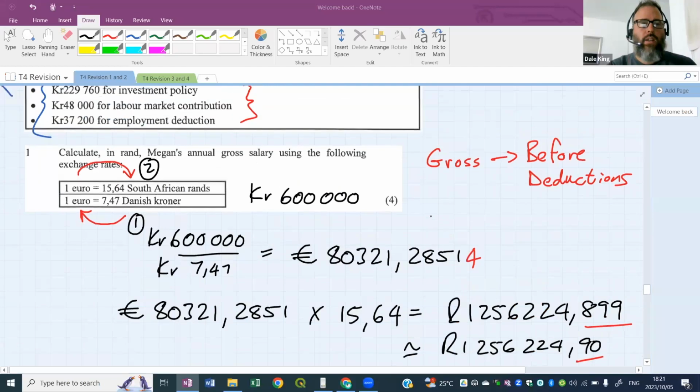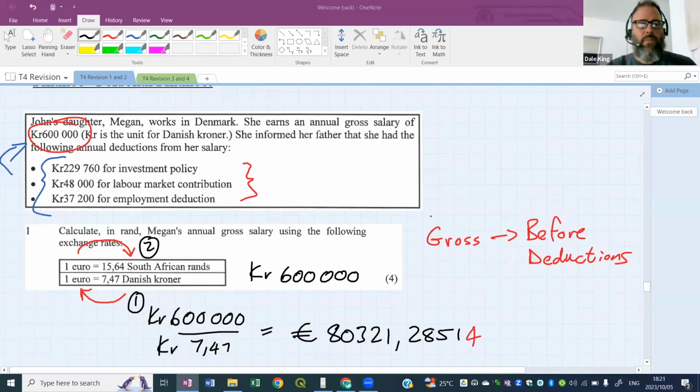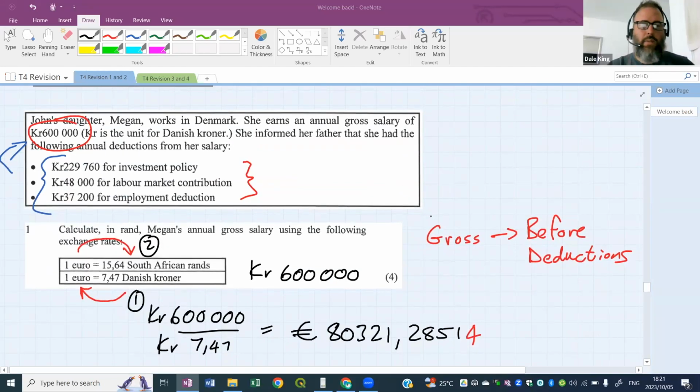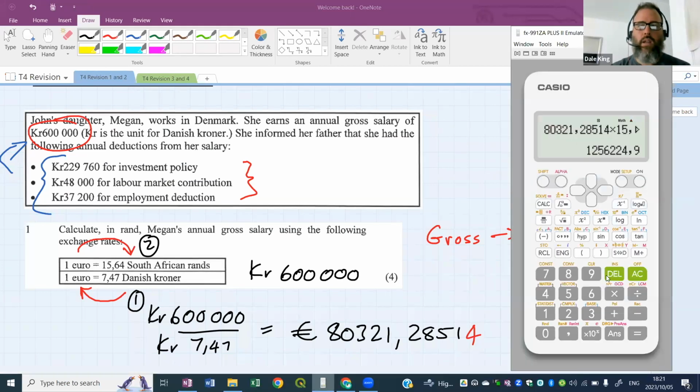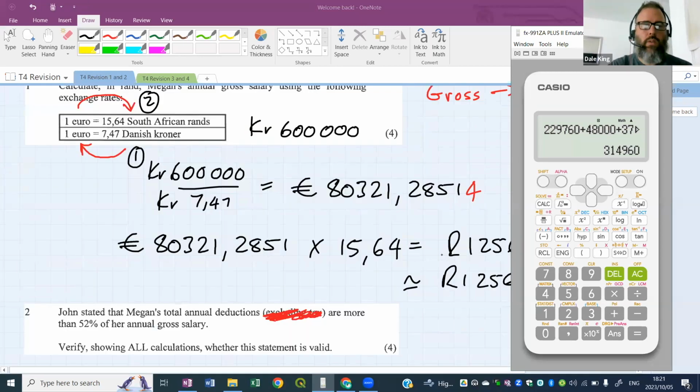All right, let's check it out. I'm not going to write the whole sum out. I'm going to do it on my calculator just to save time because we've got a lot to get through tonight. So this is what you will have to write out. We need to add up all these deductions. So 229,760 plus 48,000 plus 37,200. We got 314,960.